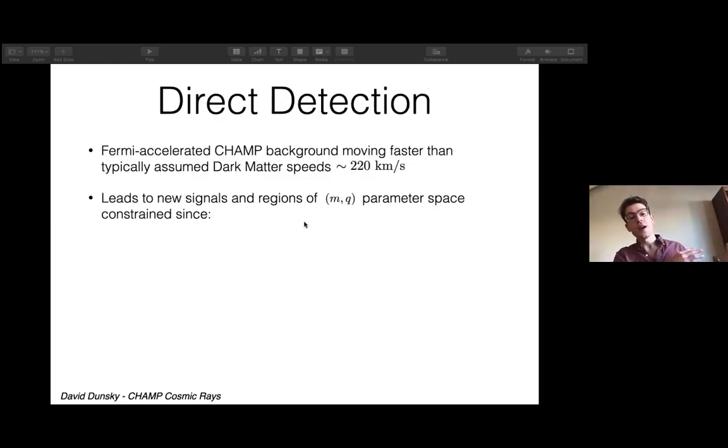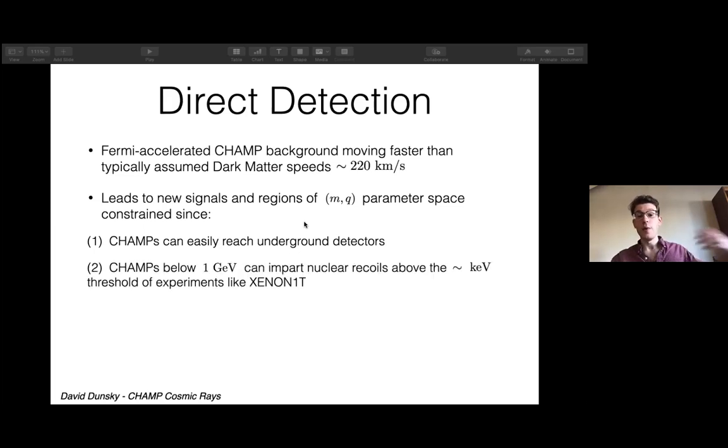With this numerical calculation in hand, we have the number density spectra of champs, and we can use this for direct detection to determine various signals. And it leads to some very cool signals in the mass to charge parameter space. First, champs can easily reach underground detectors. They're moving much faster now in some regions of parameter space. There's no overburden problem for many of them.